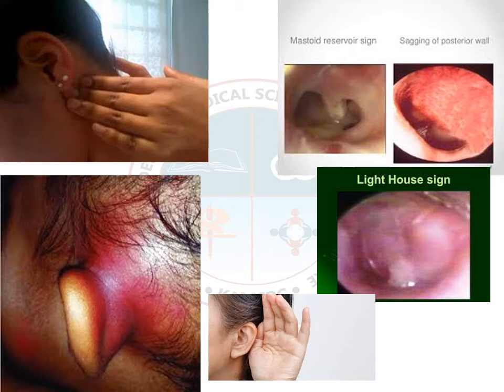Sometimes this pus may burst out from the posterior aspect of the ear and cause a fistula. The patient presents with hearing loss due to a conductive component, and generally has a toxic low grade fever. Sometimes the patient might have a high grade fever also. These are the signs where he can present.